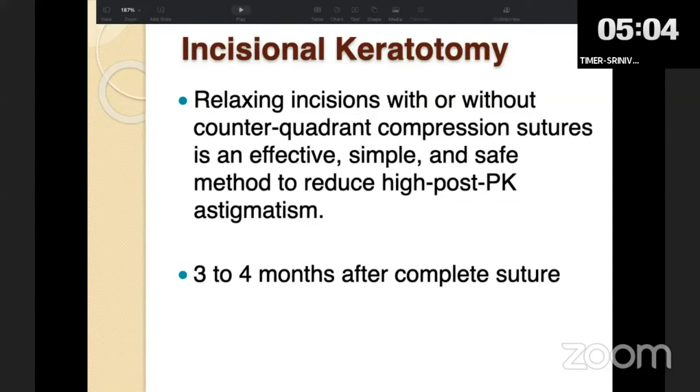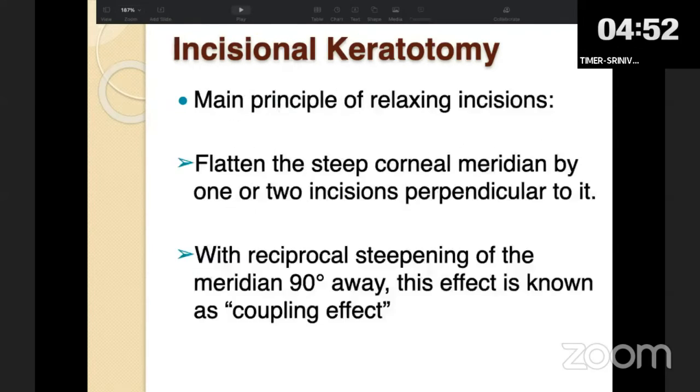So once all the sutures are removed, and if the patient is still having vision-debilitating astigmatism, one can go for incisional keratotomy. This can be done as early as 3 to 4 months after complete suture removal. The main principle here is to flatten the steep corneal meridian, either with arcuate or transverse incisions. This causes reciprocal steepening in the flat meridian also, which is called the coupling effect.